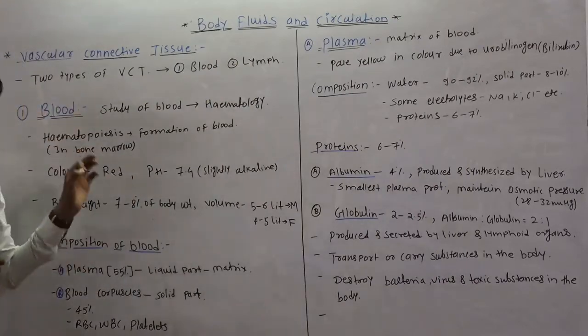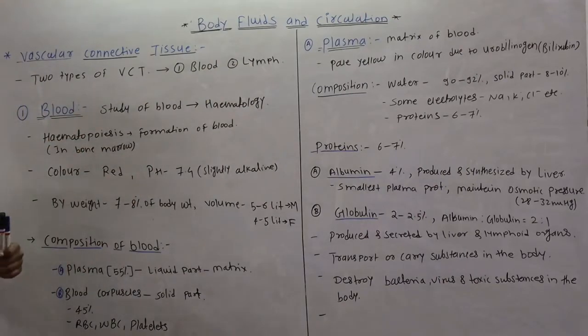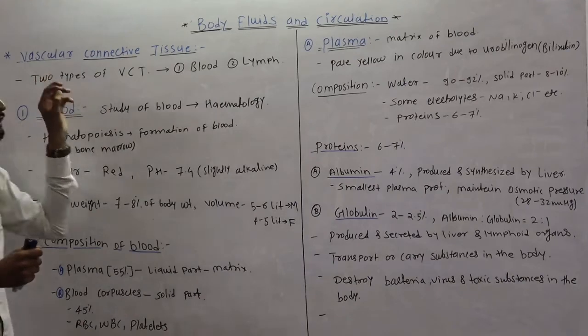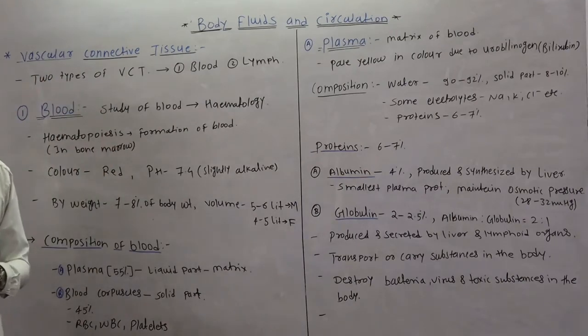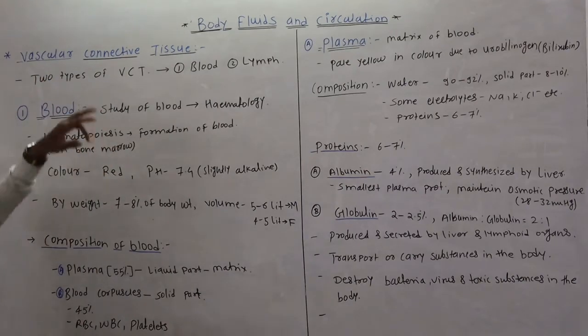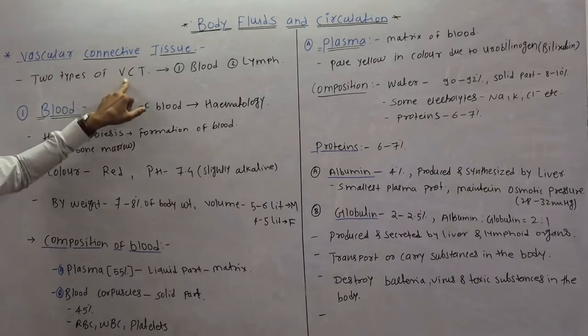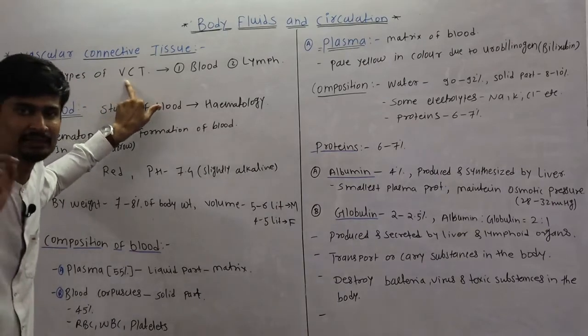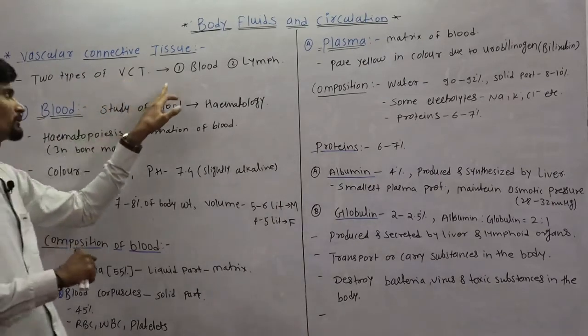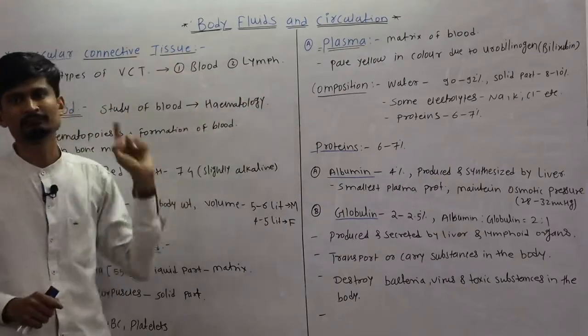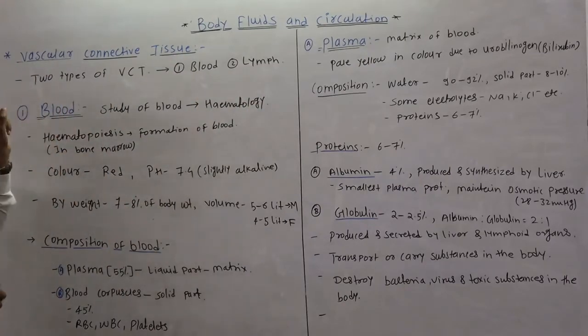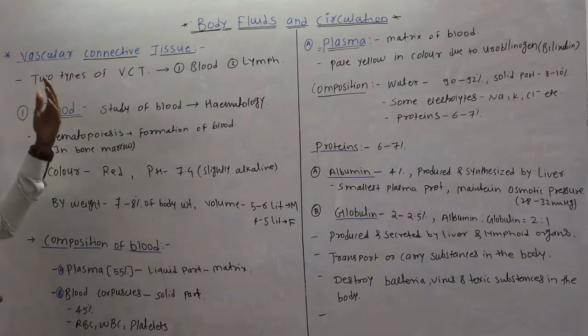So these are called vascular connective tissue because the blood flows through the vessels. So that is vascular, meaning the vessels. There are two types of vascular connective tissues in our body. We can call it a VCT, meaning vascular connective tissue. Vascular connective tissue, that is blood and lymph. So first one is the blood, and then we will see the next, that is the lymph.